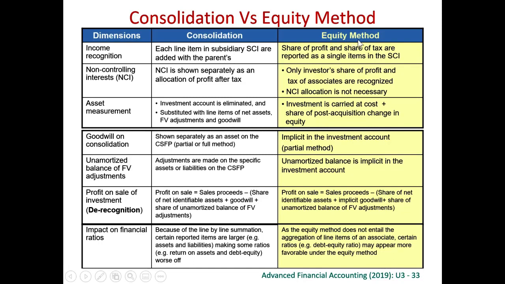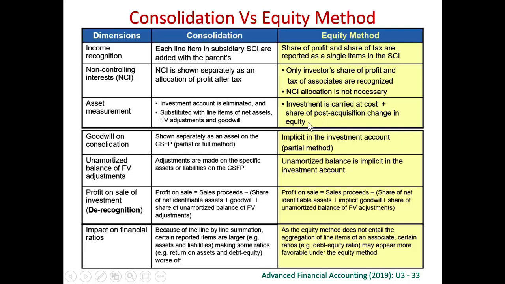However, under equity method, we simply share the profit of the associate, and everything will be included only as the investment in associate. So we include only our portion, and therefore there will not be any non-controlling interest, because if this is a 30% associate, we only share our own 30%. So the investment balance will consist of the cost, fair value adjustments, and the goodwill component. So we include our investment in associate only as a cost plus any share of post-acquisition change in equity.